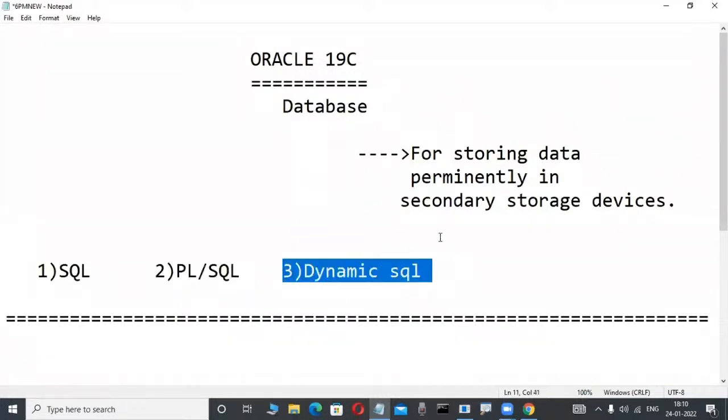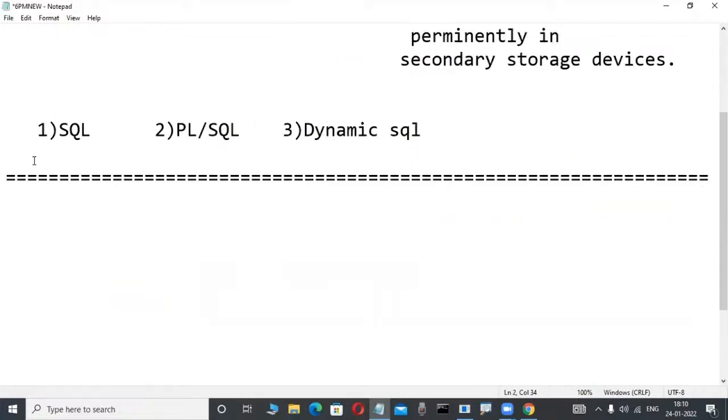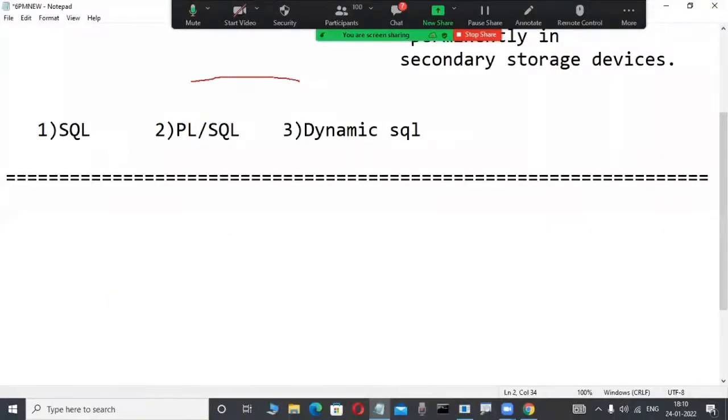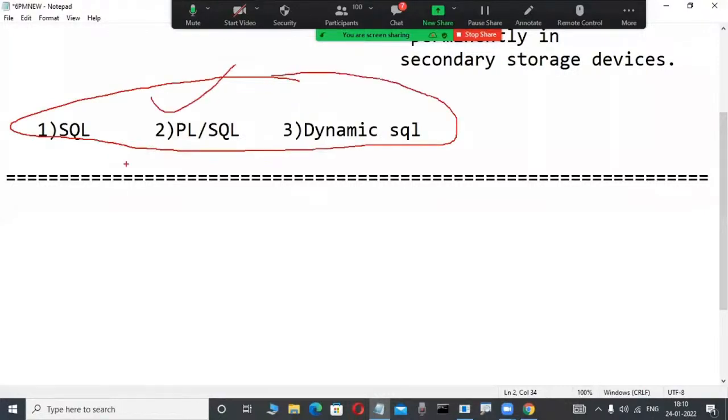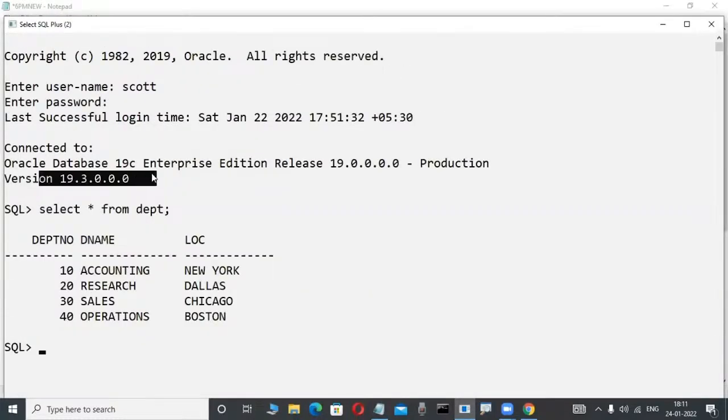Another one is dynamic SQL. Anybody learning an Oracle course anywhere worldwide, not from me only, in that course they are told about these three languages. What is SQL language? What is PLSQL language? What is dynamic SQL? Big concepts only. Through these languages we are operating these types of products, Oracle product. Okay, fine.